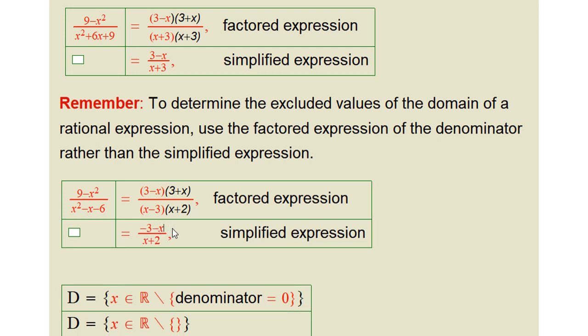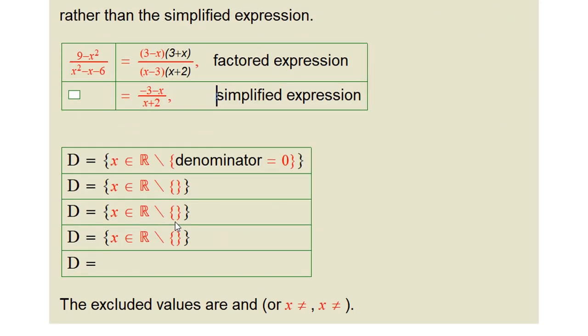Good. So what's the excluded value here? Is the excluded value just negative 2, or 3 and negative 2? Of course, they are 3 and negative 2. Remember these excluded values: don't cancel, then find the excluded value. Okay, what's the domain also? Can we say the domain is all real numbers except negative 2, or except negative 2 and 3?